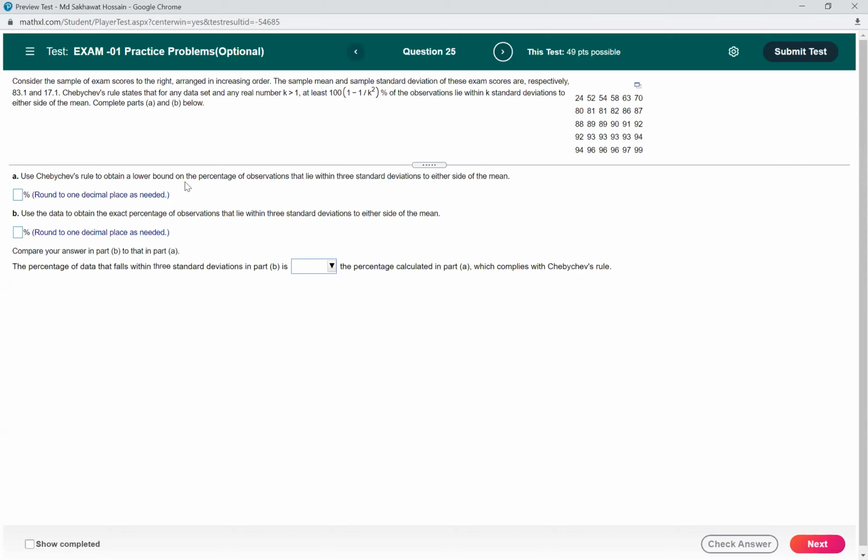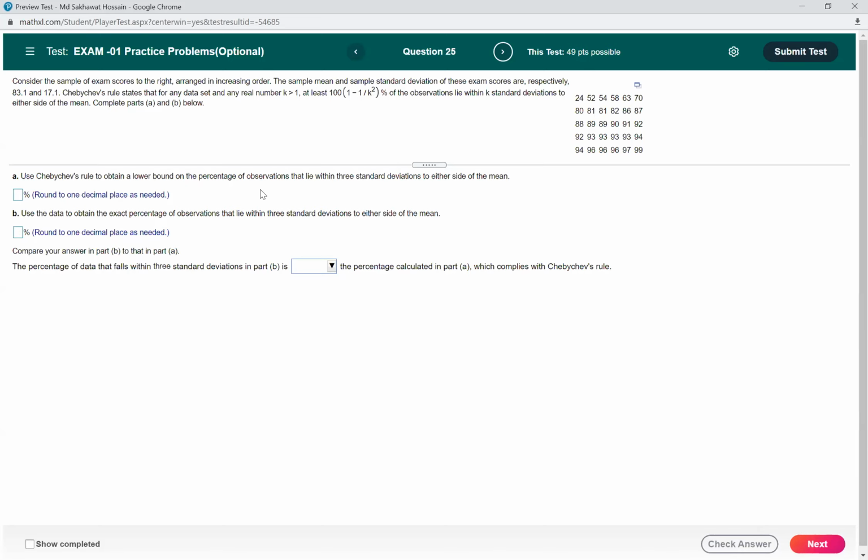That means you have to find at least what percent of observations will be within 3 standard deviations on either side of the mean. And part B, use the data to obtain the exact percentage of the observations that lie within 3 standard deviations to either side of the mean. Here in part A you use Chebyshev's rule to find the lower bound.